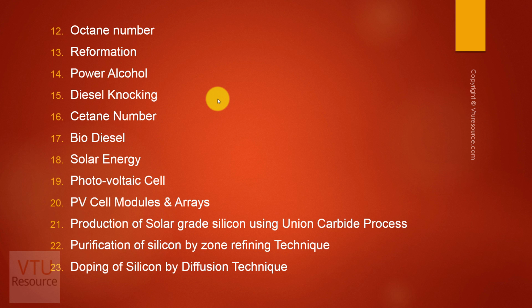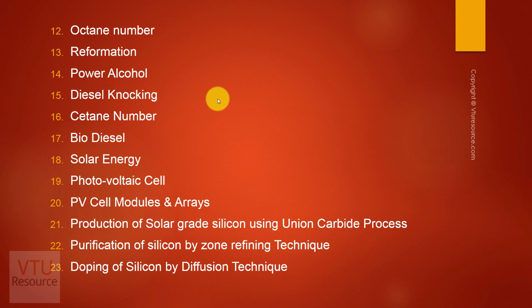Solar energy is a renewable source of energy. Here we are going to see what a photovoltaic cell is and its synthesis. Photovoltaic cells can be obtained in various types, that is cells, modules and arrays. And how we are going to synthesize it, that is by the Union Carbide process. Solar cells or photovoltaic cells are mainly made from silicon.